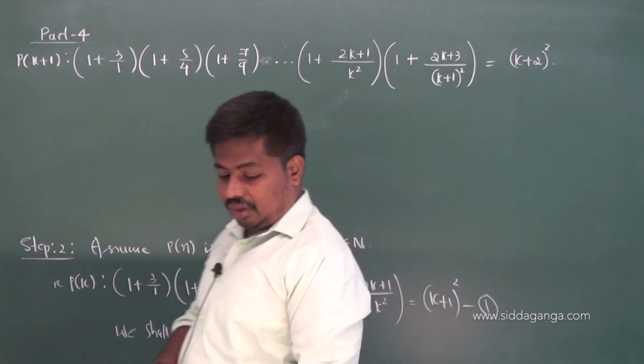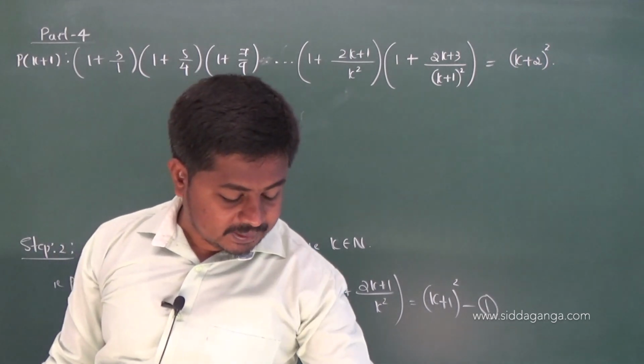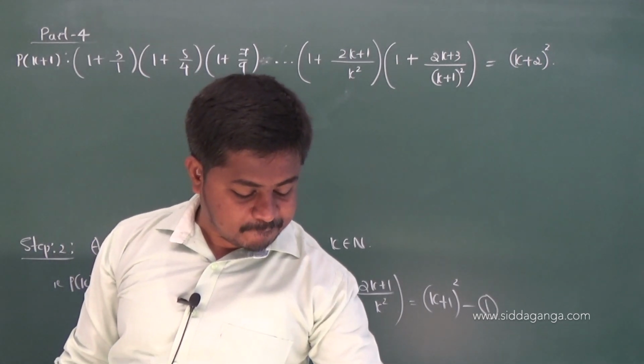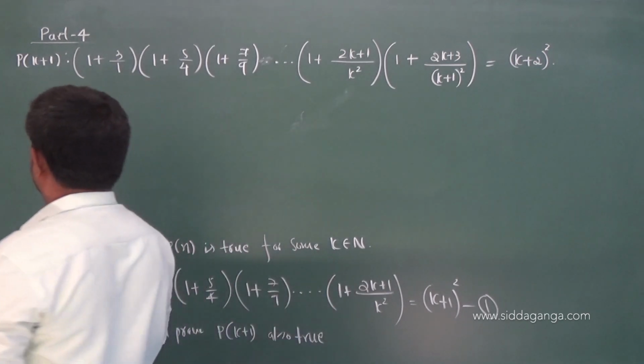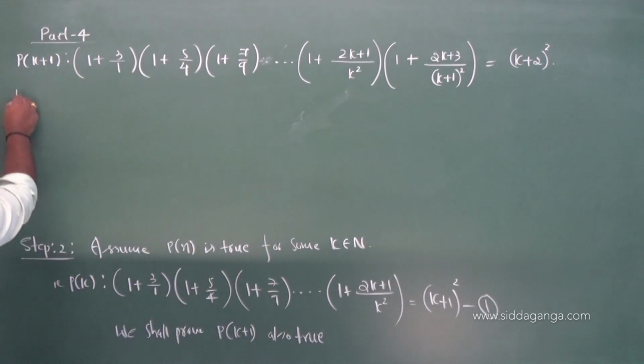So by taking LHS we have to prove RHS, that is (k + 2)². Right. Let me take LHS.